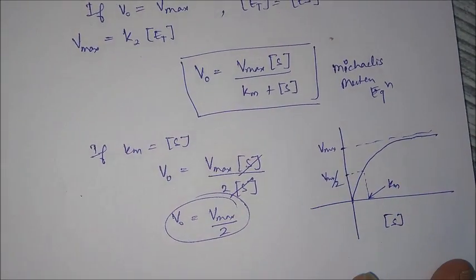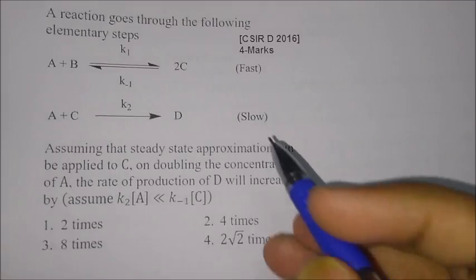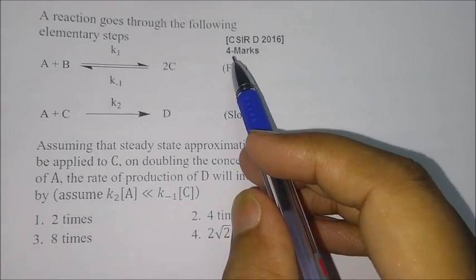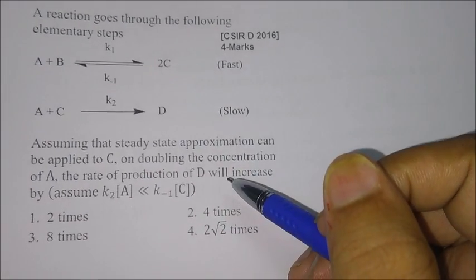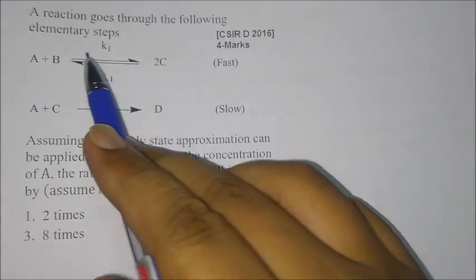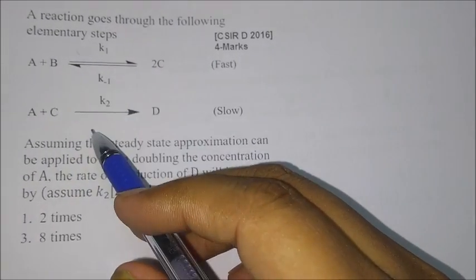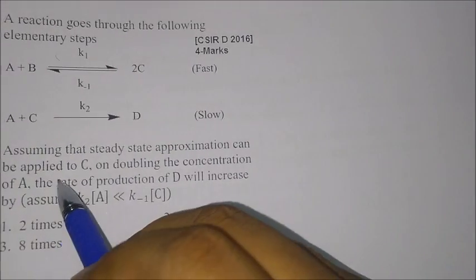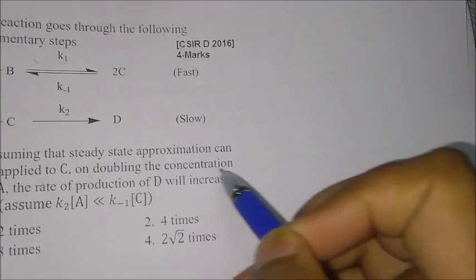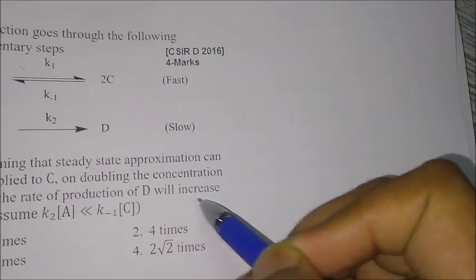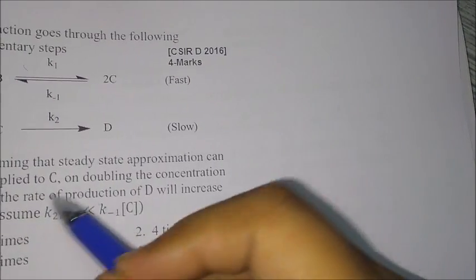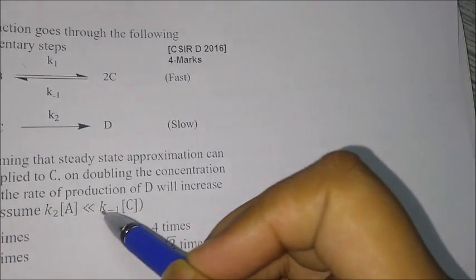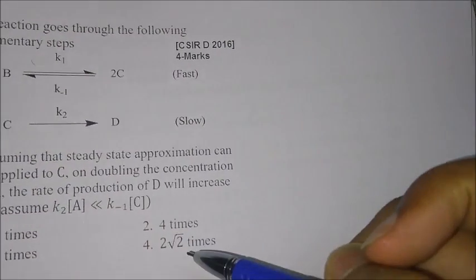Now let's try to solve the questions which are asked from here. Here I have taken a problem from the CSIR December 2016 exam, and this question came for 4 marks. The question says that the reaction goes through the following elementary steps. The two steps are given over here, and it is given that assuming the steady state approximation can be applied to C, on doubling the concentration of A, the rate of production of D will increase by, and it is given that assume K2A is very less than K minus 1C. Four options are given.